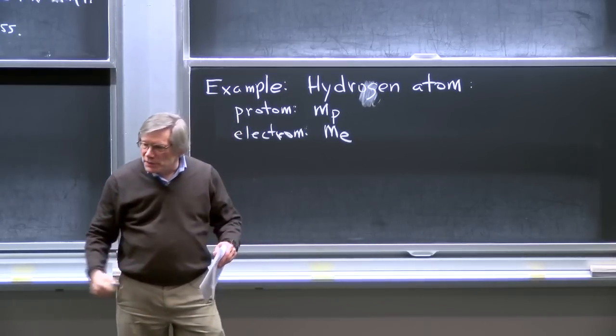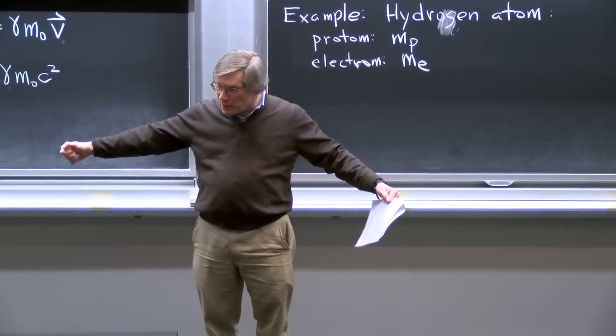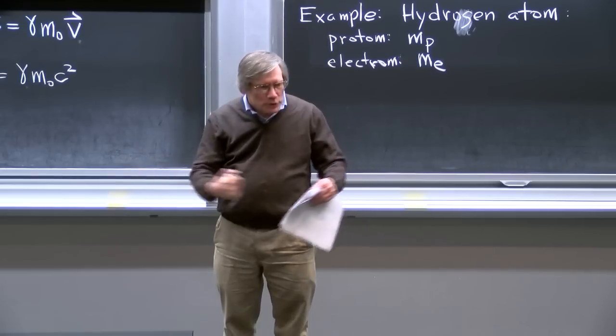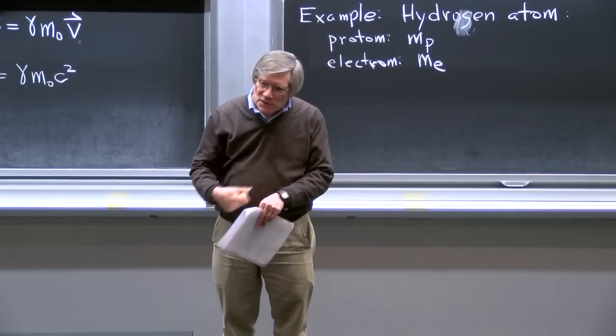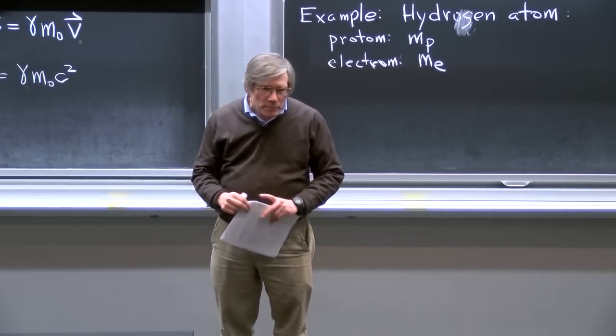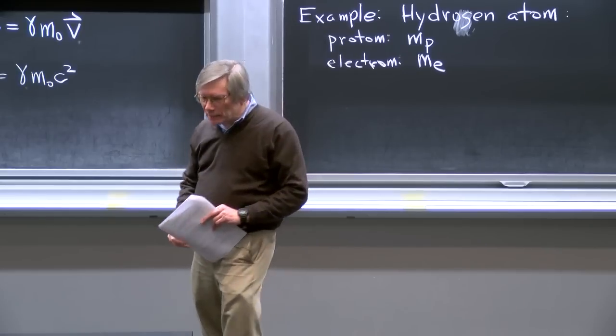And if you imagine starting with the electron and proton arbitrarily far apart and bring them together, what you can discover experimentally, or if you know quantum mechanics can calculate theoretically, is that energy is released because you're releasing potential energy as you bring the electron into the atom.